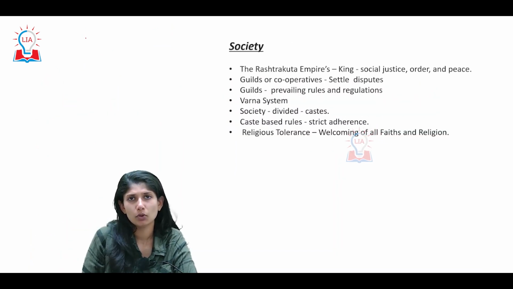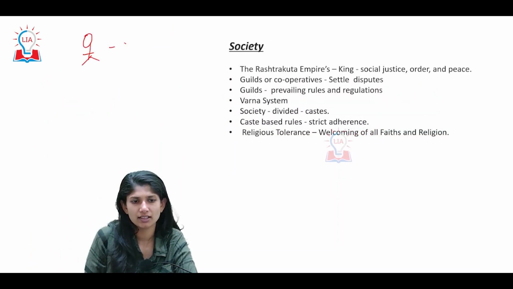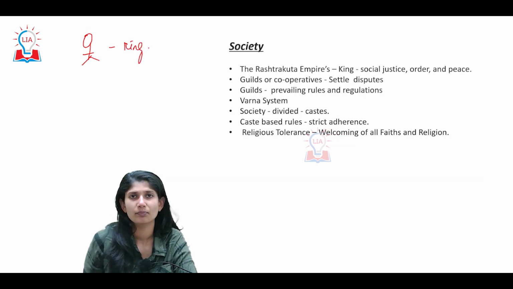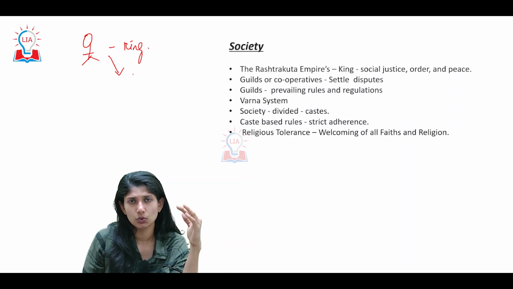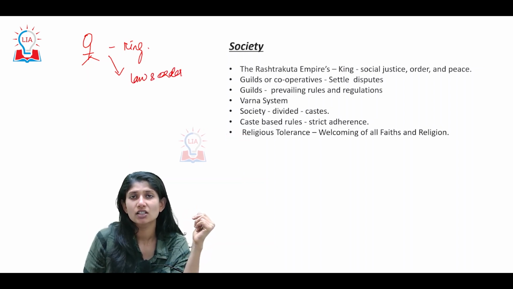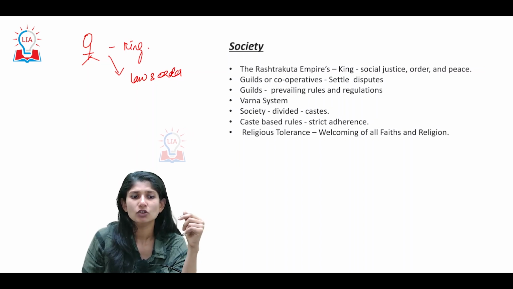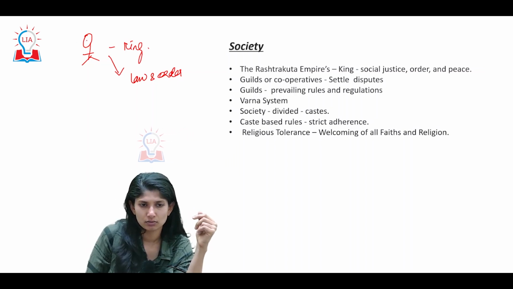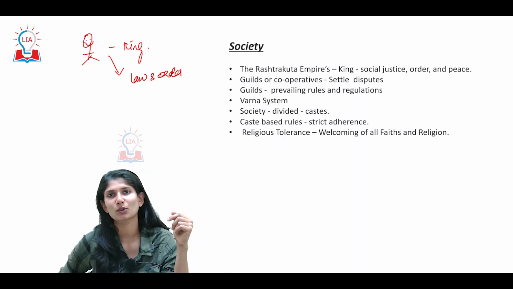The top post was occupied by the king. The king is supposed to maintain law and order, peace and justice, so let's draw a smiley face also.